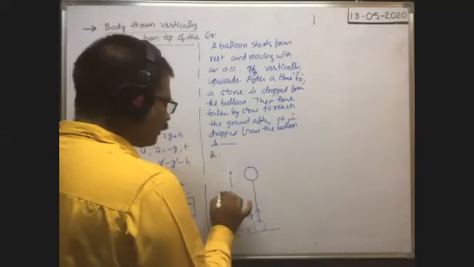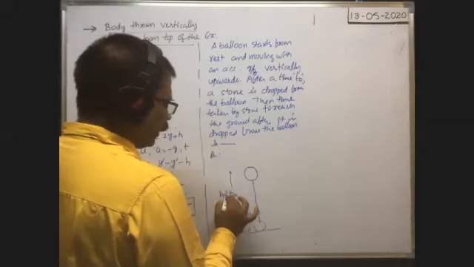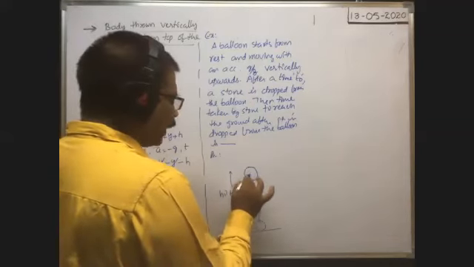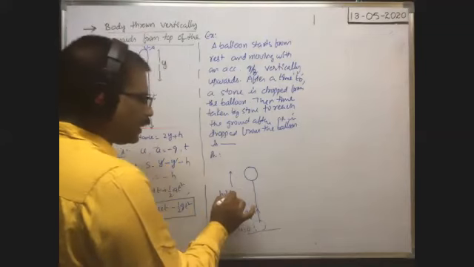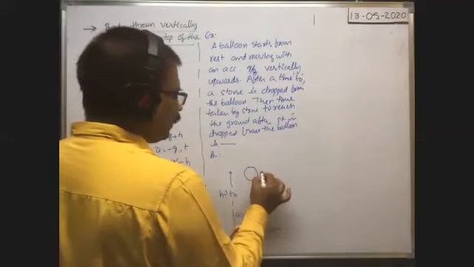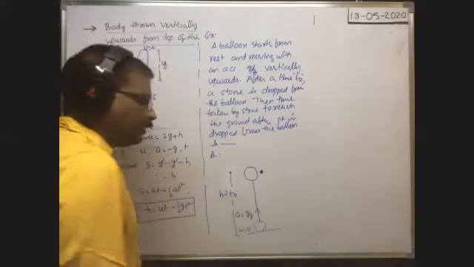Up to what height it reaches? That is say h. That is what we have to find. Here in t naught seconds, what is the distance traveled by the balloon? We have to find. After t naught seconds, after reaching this much height, from this a stone is released.